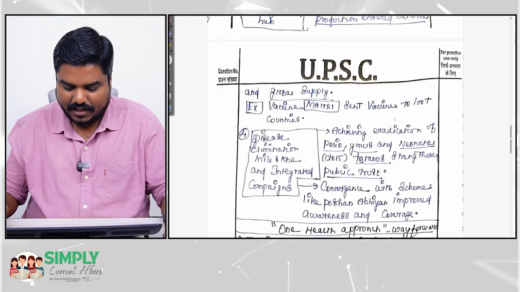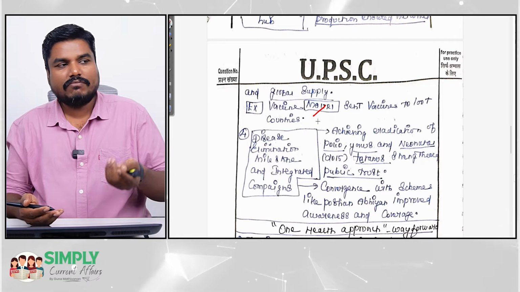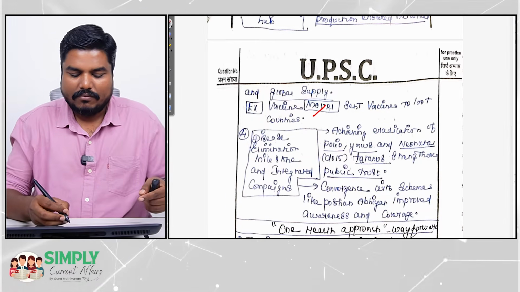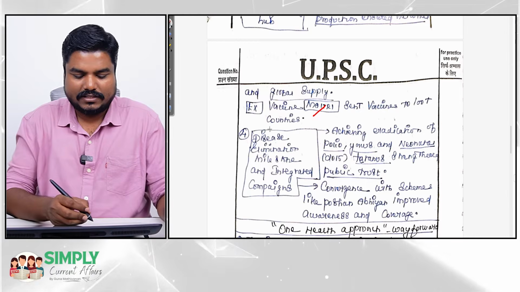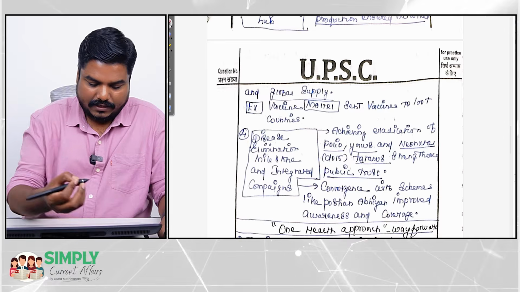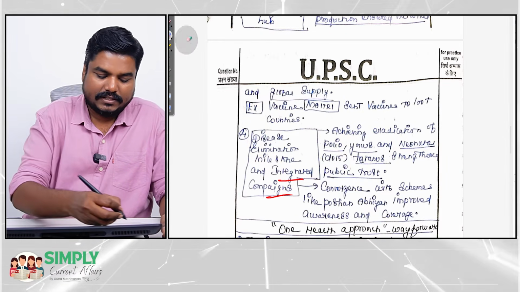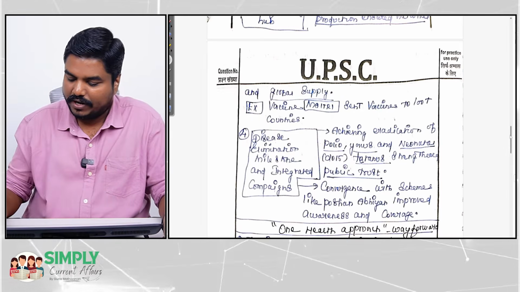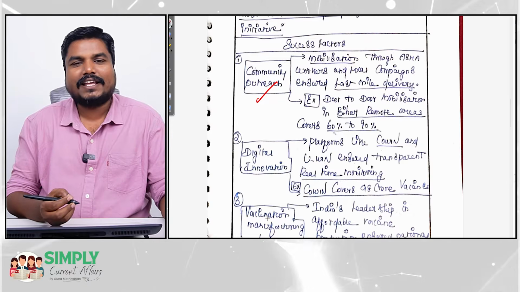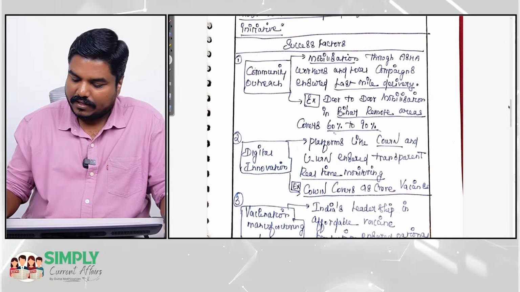At the same time, the vaccine Maitri point you need not include. Here we are talking about the factors behind the success of the UIP. Why are you giving vaccine Maitri as an example? This example is not relevant at this point. Okay, then disease elimination through integrated campaigns. See, this fourth point and the first point can be connected. Community outreach and campaigns. Okay, you can connect it so that you can save some space. Then,